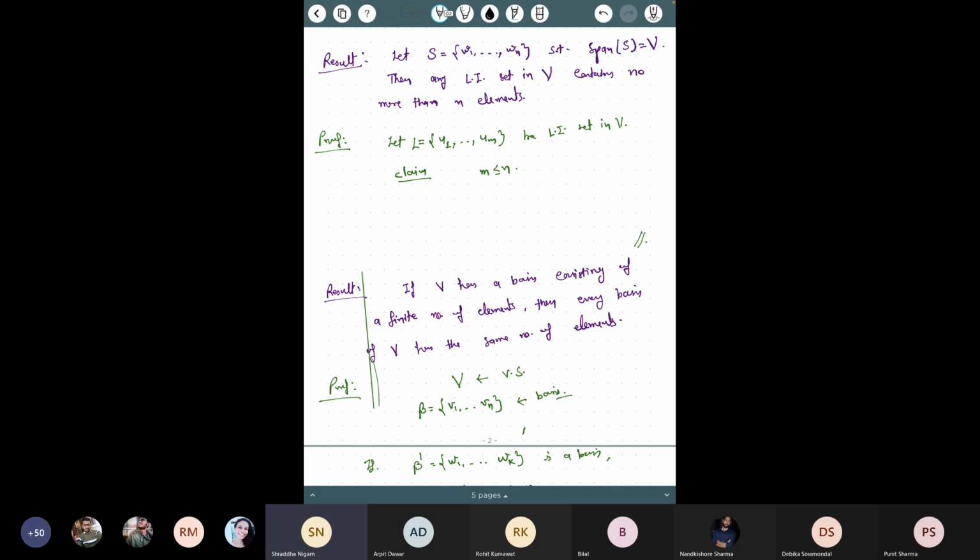Yes, so the first case is, suppose it is LI. If all of them are LI, then there won't exist such non-zero alphas, right?